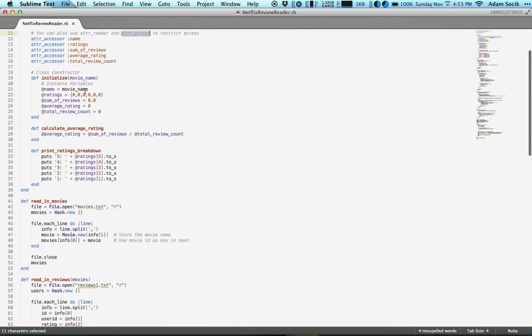Moving along, these methods are just an example of how easy it is to do things. Also, an interesting thing in Ruby: this method calculates the average rating, but you don't need a return value because the last thing that you do is what is returned. So this average rating is what is returned from here, implicitly.